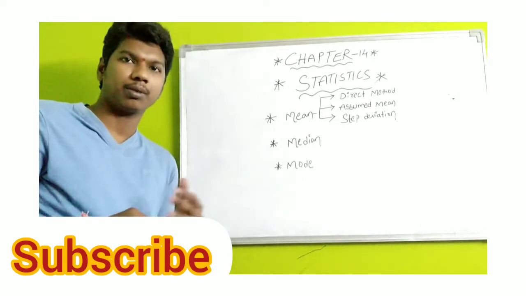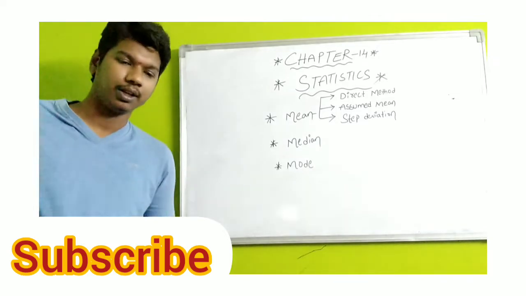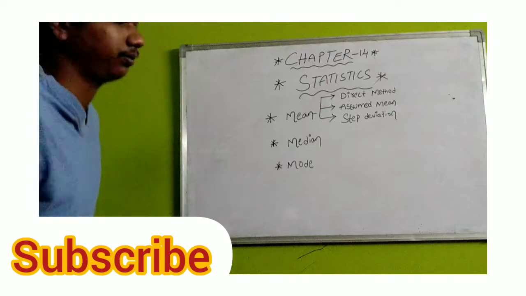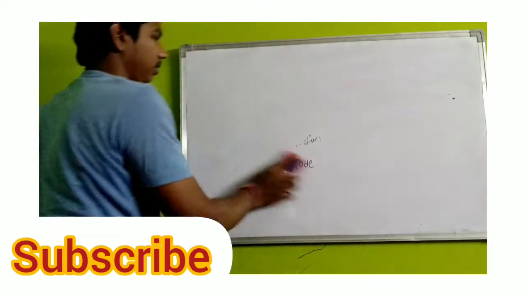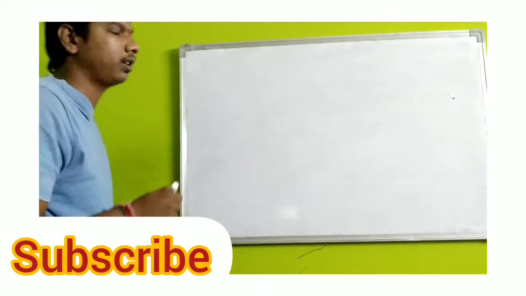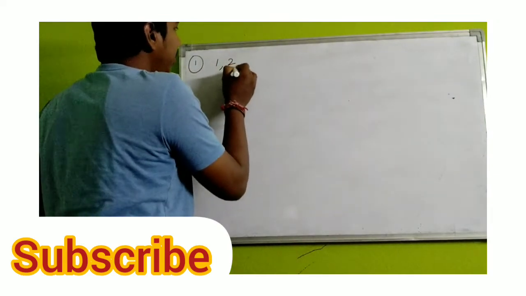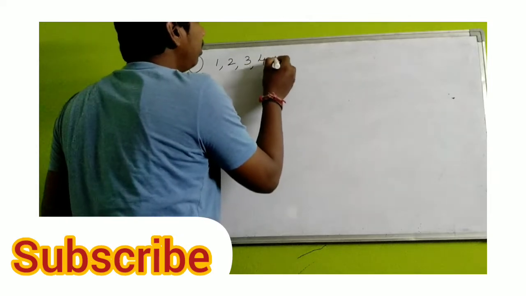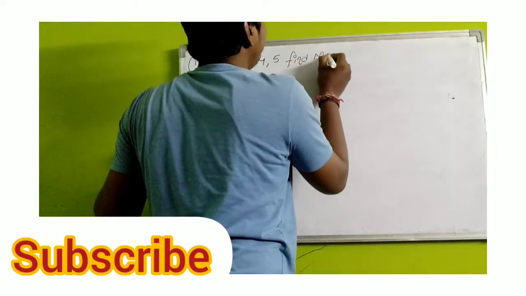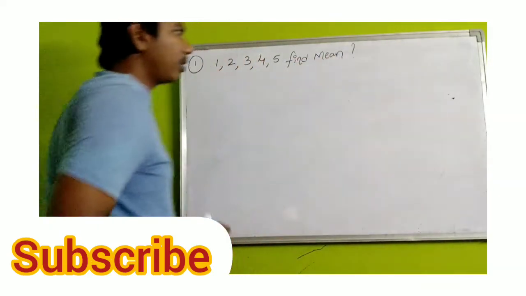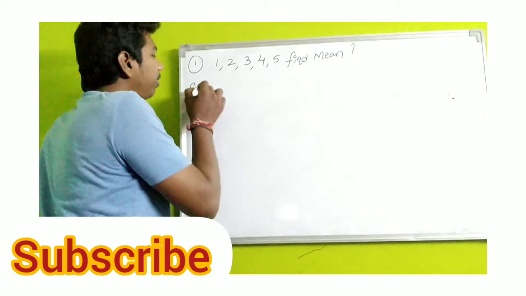Let's see now 2 marks and 1 marks questions. Very important. Question number 1 is 1, 2, 3, 4, 5. Find mean. This is the type of question you will get for 2 marks or 1 mark, depending on the question, but very important.